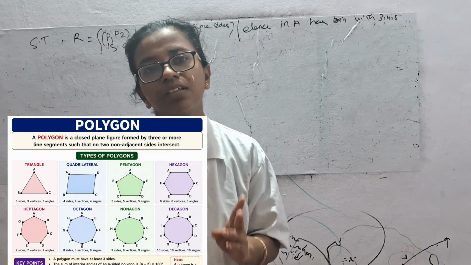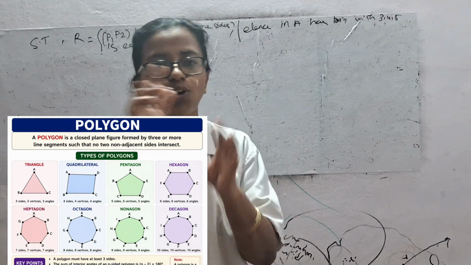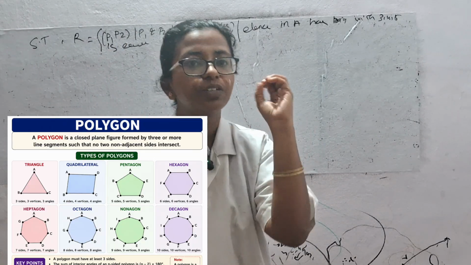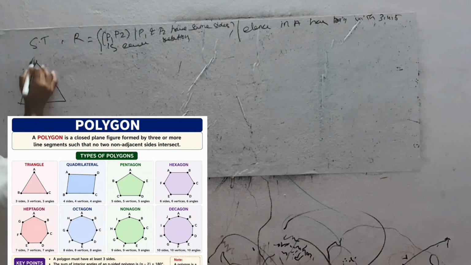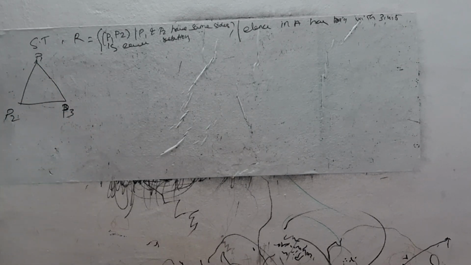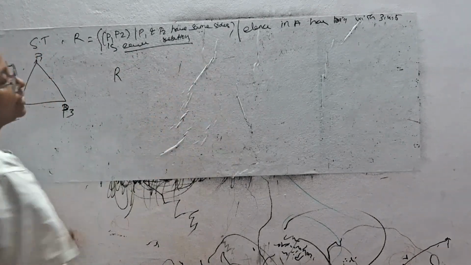Next, it should be made of straight lines. A circle is not a polygon because that is not a straight line. So likewise, we choose the polygon shape. Here I am choosing a triangle, P1, P2, P3, a three-sided triangle. Given P1, P2 have the same size. Now I am going to show it is an equivalence relation.